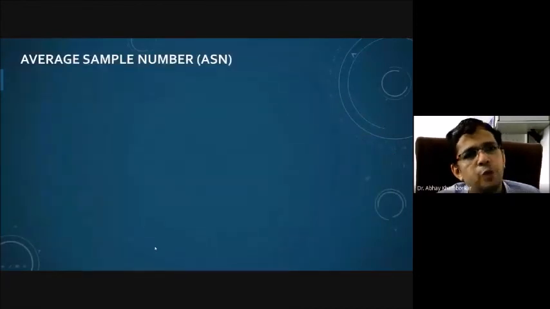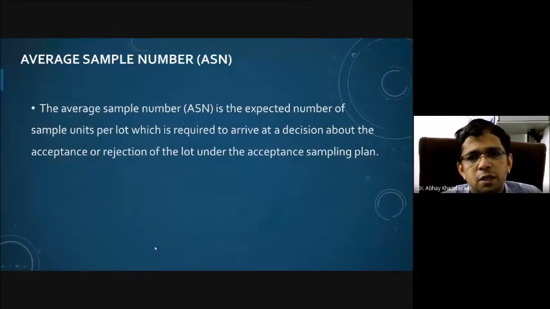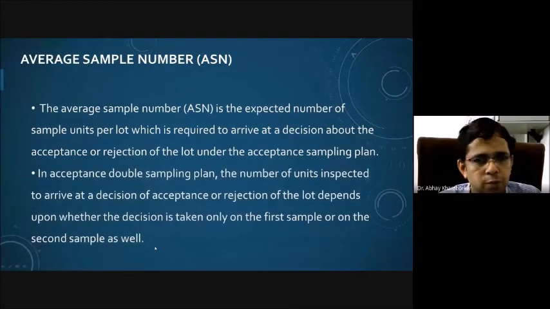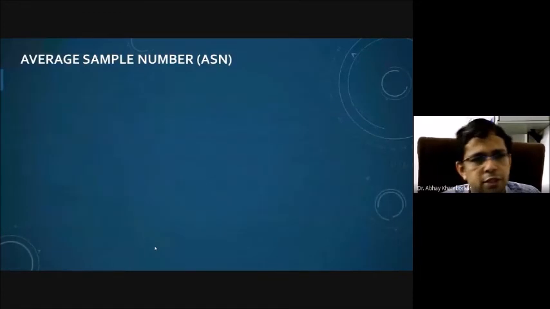Then another important aspect as far as any sampling plan is concerned is the average sample number. The average sample number is the expected number of sample units per lot which is required to arrive at a decision about the acceptance or rejection of the lot under the acceptance sampling plan. In a double sampling plan, the number of units inspected to arrive at a decision depends upon whether the decision is taken only on the basis of the first sample or the second sample is required. If the second sample is required, then the second sample size will also be considered.